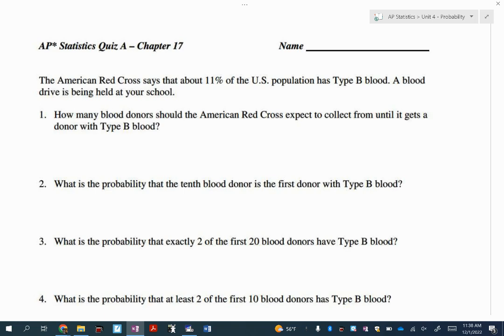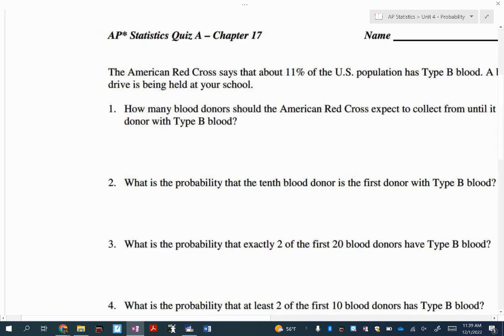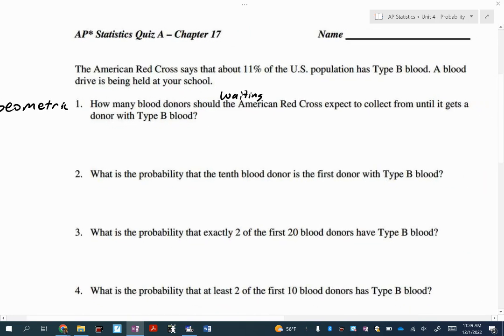We're good there. The next question: how many blood donors should the American Red Cross expect to collect from until it gets a donor with type B blood? We are doing what, Leslie? You said it. We're waiting. This is waiting. So, Maria, I think I heard you say it. This is geometric. The key word was "until," telling me waiting.